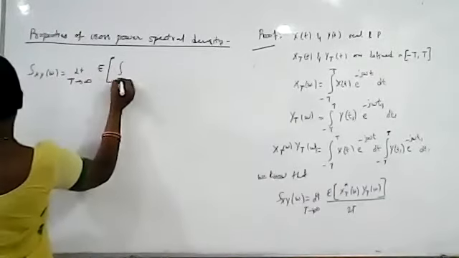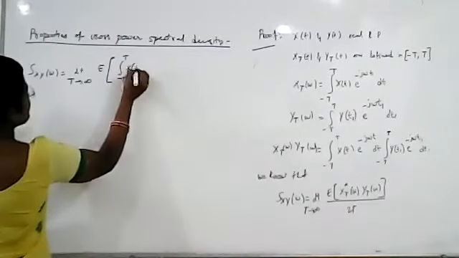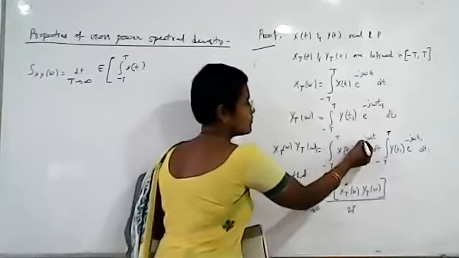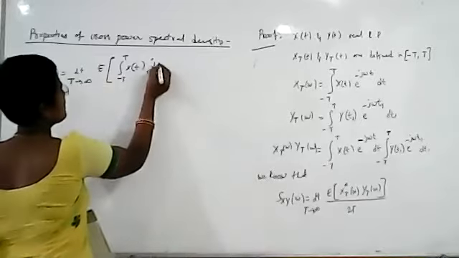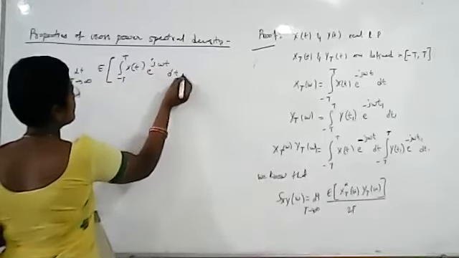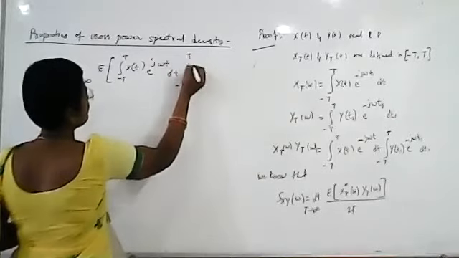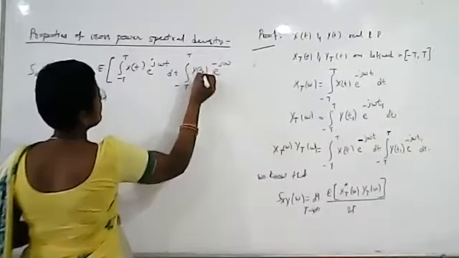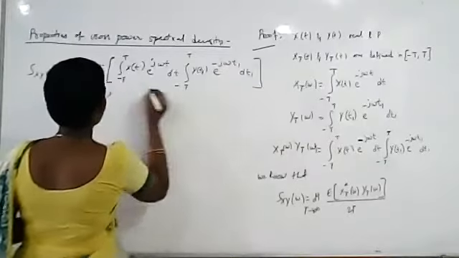It is integral minus T to plus T, X of t is the real process. Here you have the minus sign. If you apply conjugate, this becomes plus, e power j omega t dt. And Y_T of omega will be the same: Y of t1, e power minus j omega t1, here we have taken t1, dt1, by